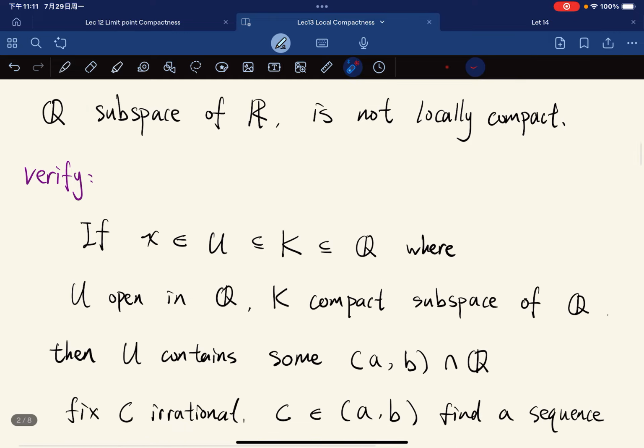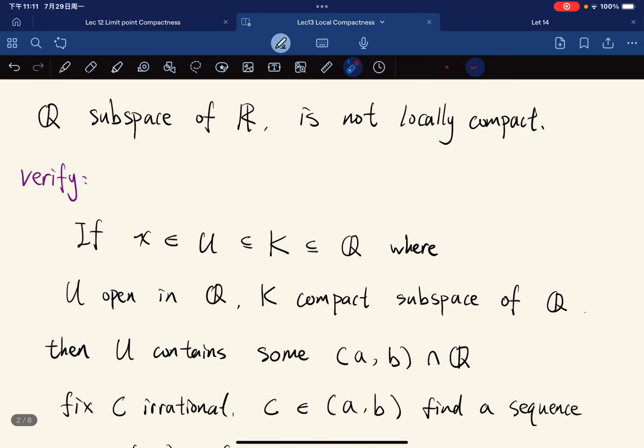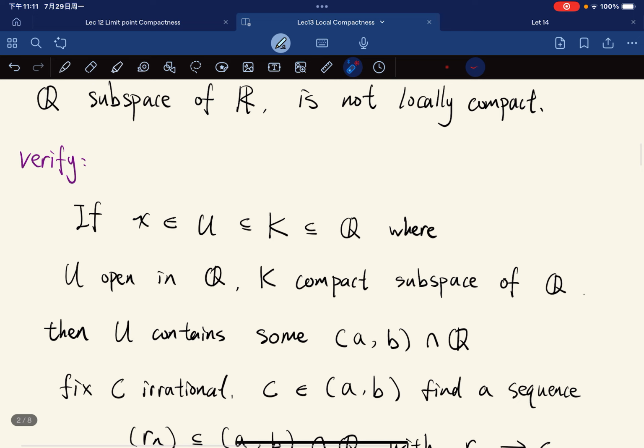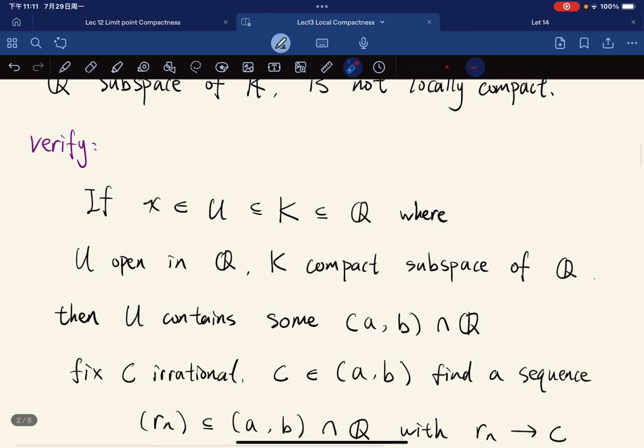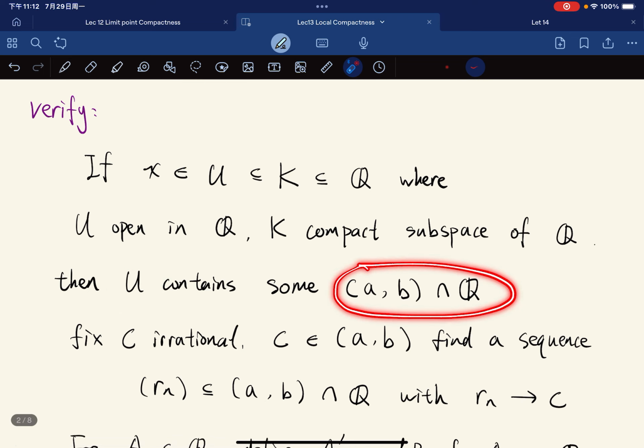Let's verify this fact. This fact is not an easy fact, so let's just verify it. Suppose we have something like this, where U is a neighborhood and K is compact, a subset of the rationals, where U is open in the rationals and K is a compact subspace of the rationals. Then U contains some basis element, some neighborhood of x, and a neighborhood is in the form of (a, b) intersect Q.